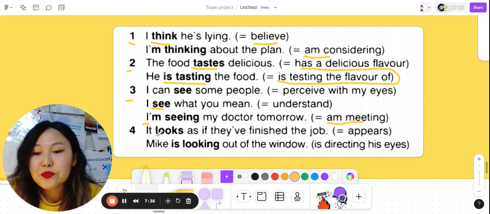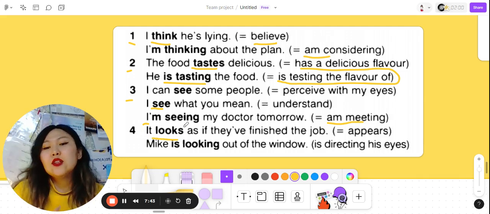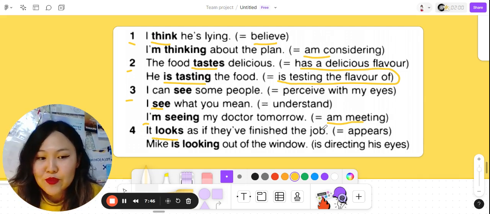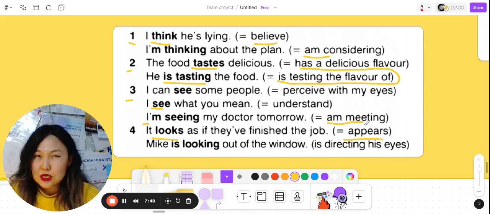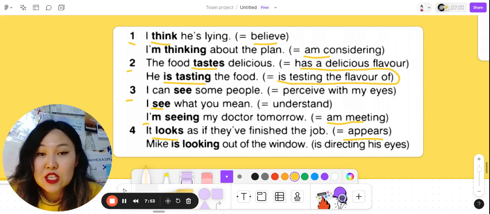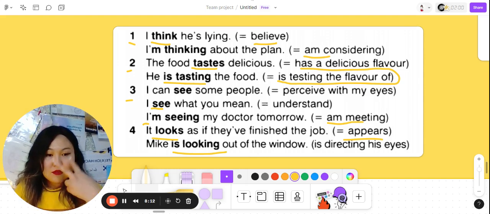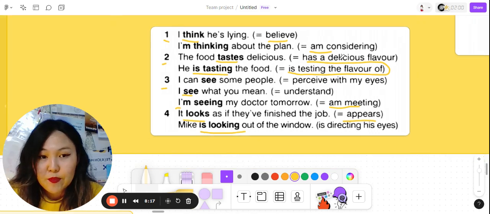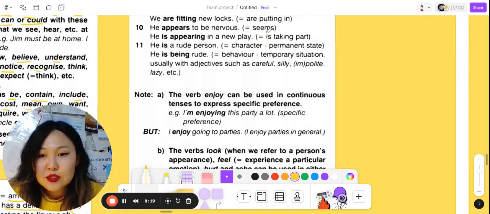I'm meeting with him. Next one, looks. It's also a state verb, but in present simple, it means it looks as if they finished their job. Yeah, it appears to be so. You see that something happened, and you're like, yeah, it looks as if they have finished their job. But the second example is Mike is looking out of the window. So here it means that he is directing his eyes onto something. Yeah, he's looking somewhere. Some more examples.